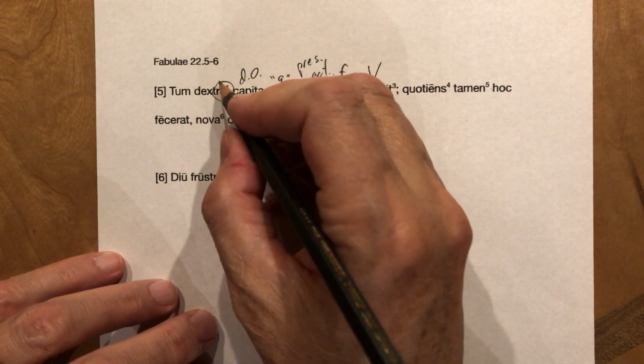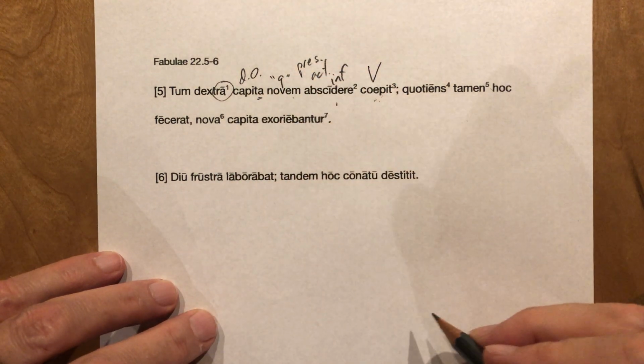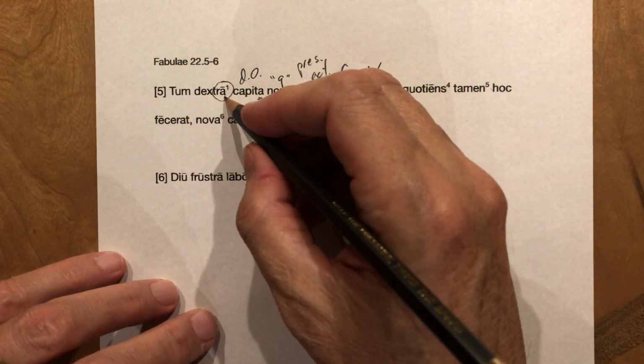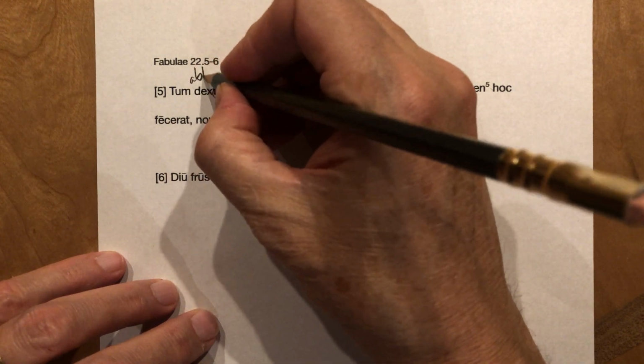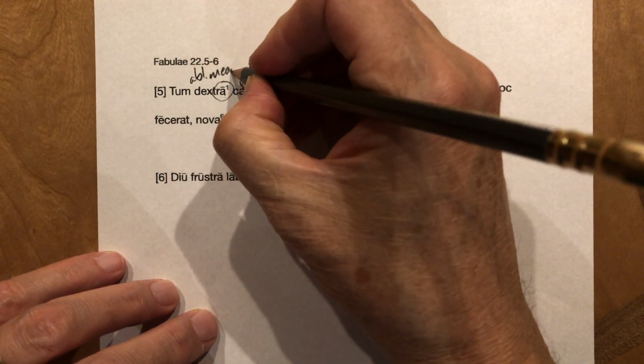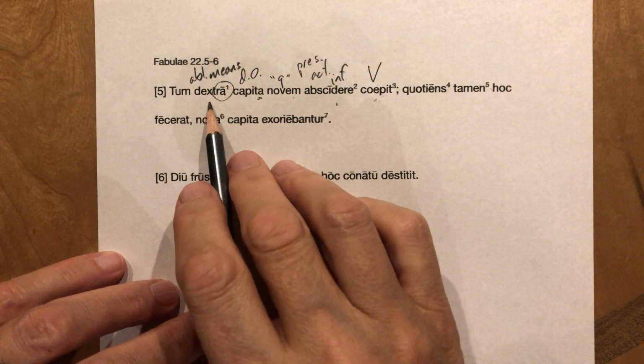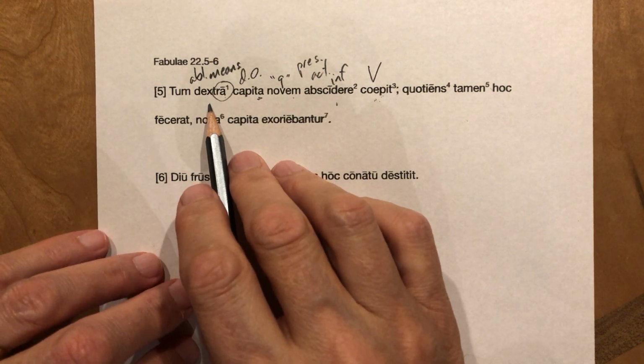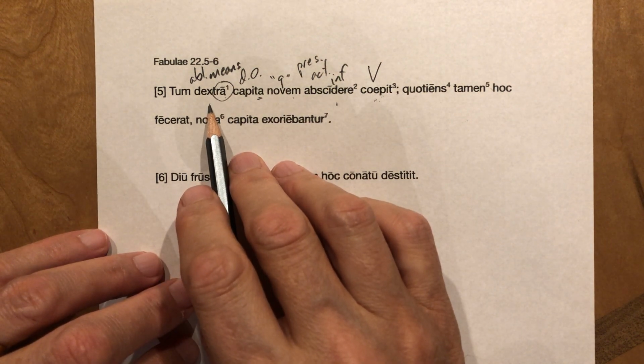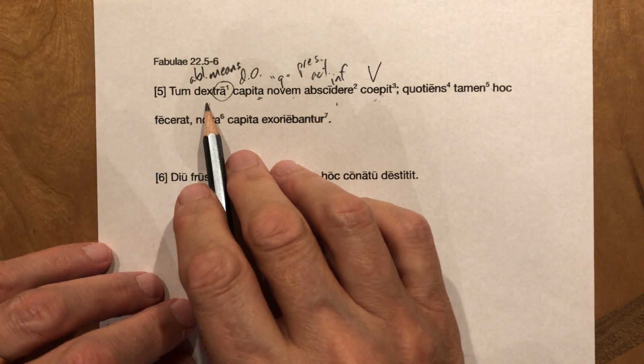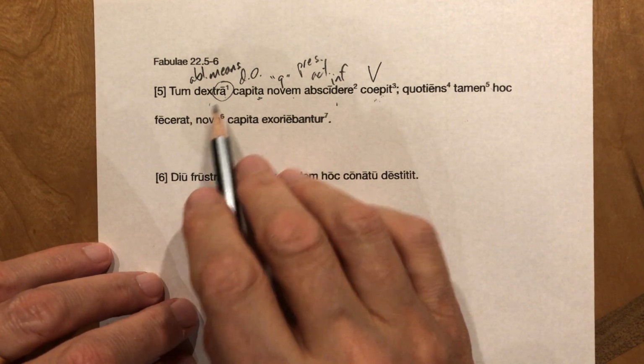And look at this. Dextra has got a macron over the A. It's an ablative of means. And understood there is manu, with his right hand. And because that was just a short way of saying right hand, you leave out the manu.